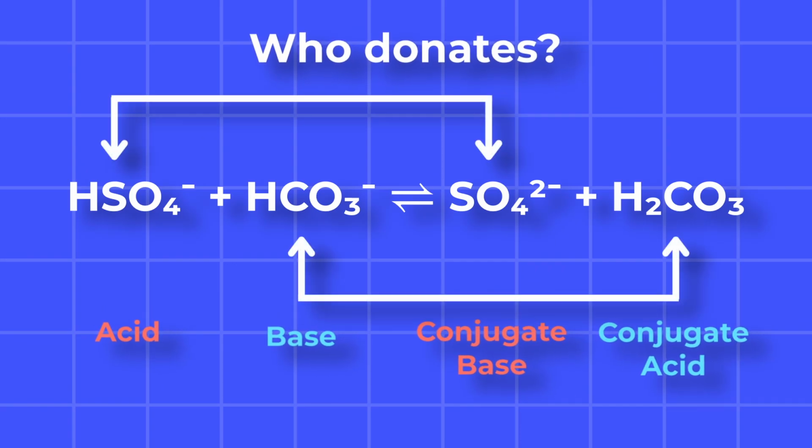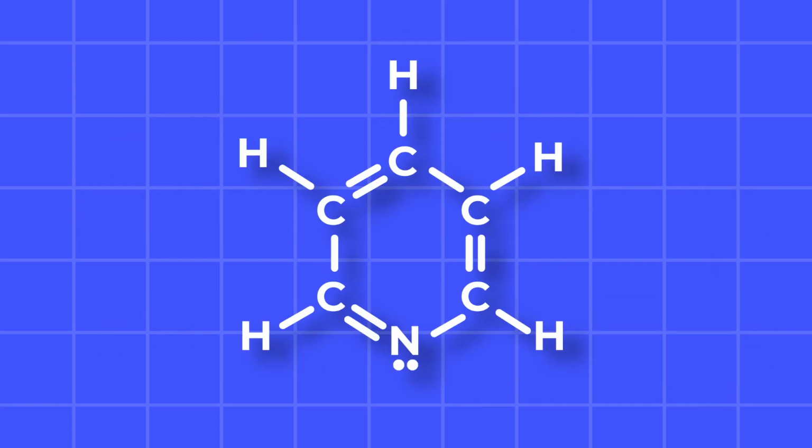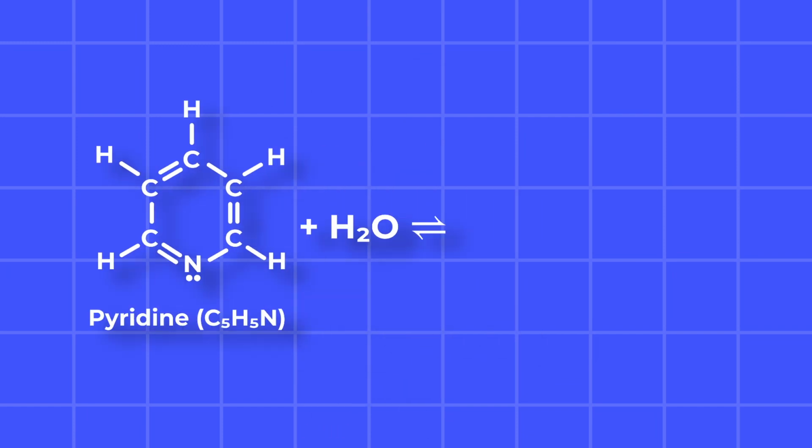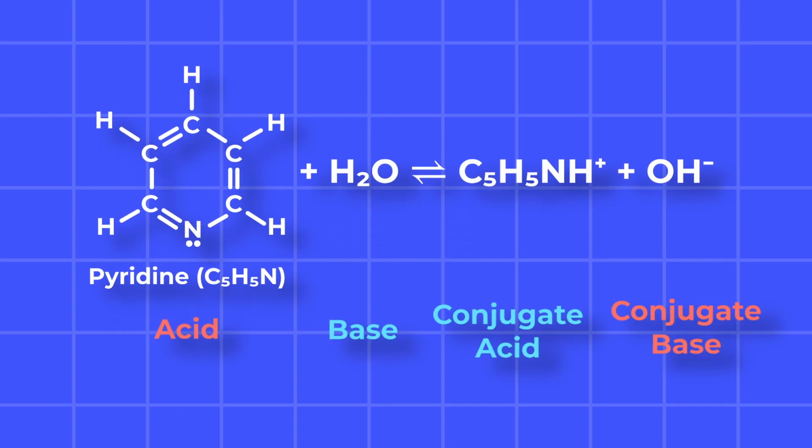Here is another angle. A weak base, such as pyridine, uses its lone pair to accept a proton from water. The products are the pyridinium ion and hydroxide. You can still label everything with the same donor-acceptor logic.